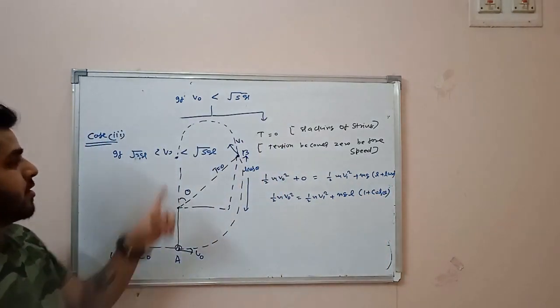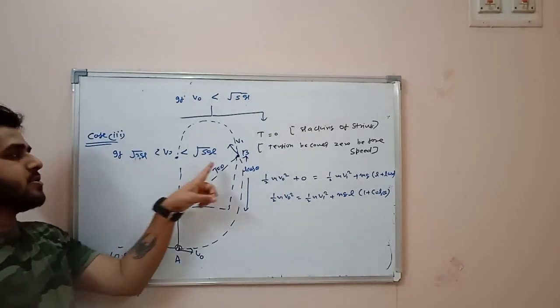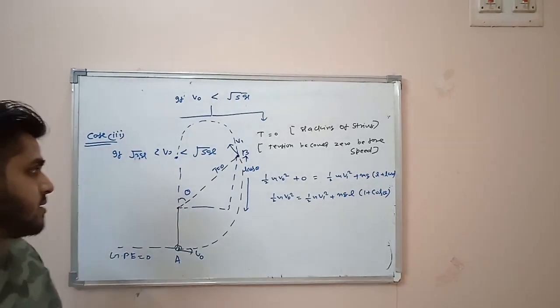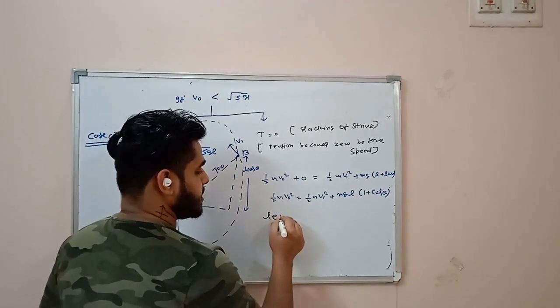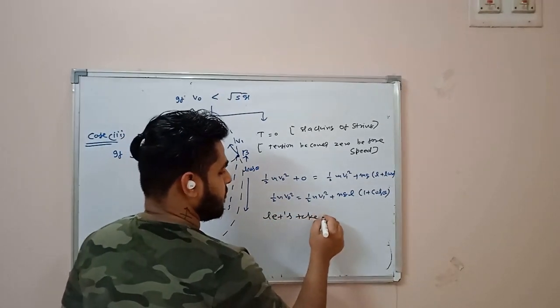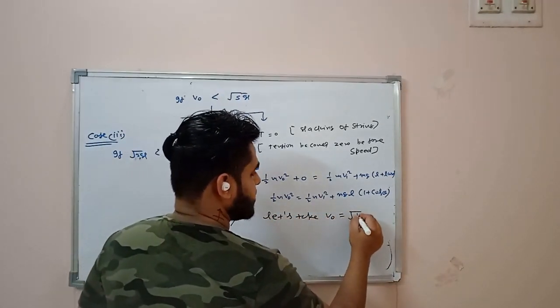Now if V naught is greater than root over 2gl and less than root over 5gl, then this situation will occur. Let's take V naught equal to root over 4gl.